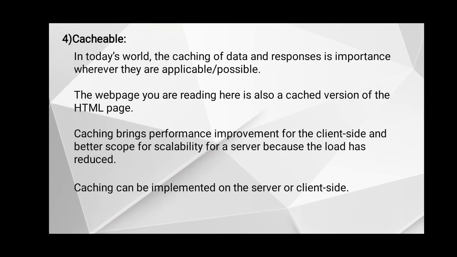The fourth constraint is cacheable. In today's world, the caching of data and responses is important wherever they are applicable or possible.